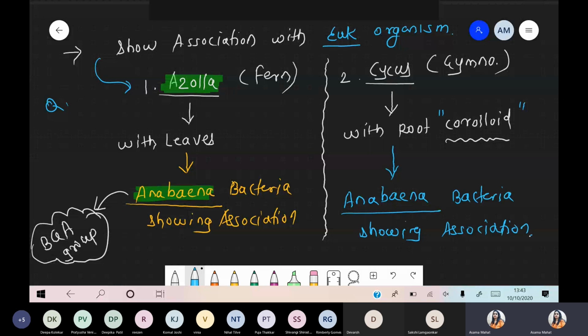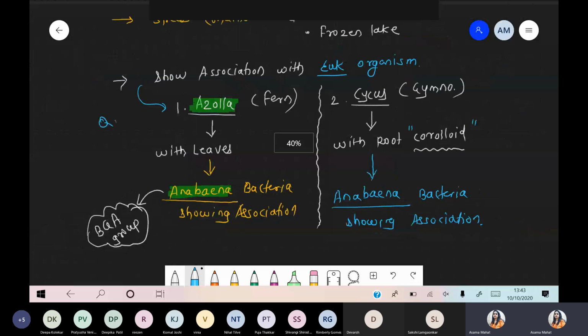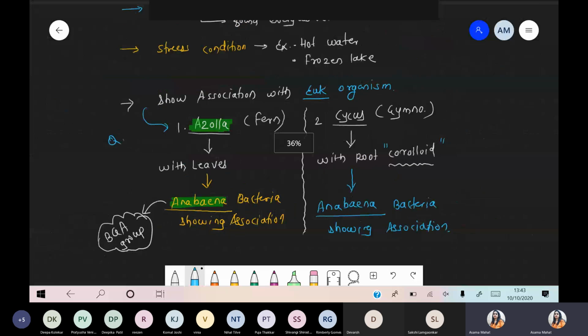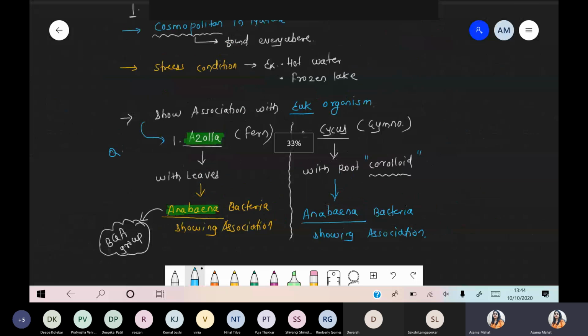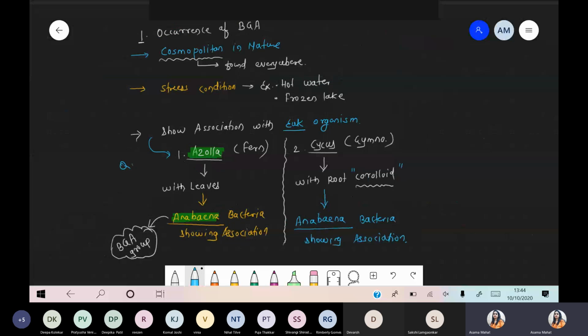So that's why we are talking about BGA. These are a special group of bacteria belonging to the gram negative condition. But when we talk about occurrence, they have diversity and are present everywhere. They even survive under stress conditions, and these bacteria show association with some eukaryotic organisms also.